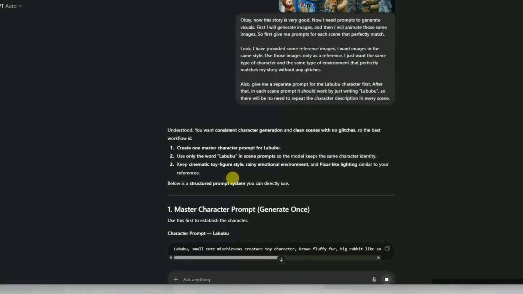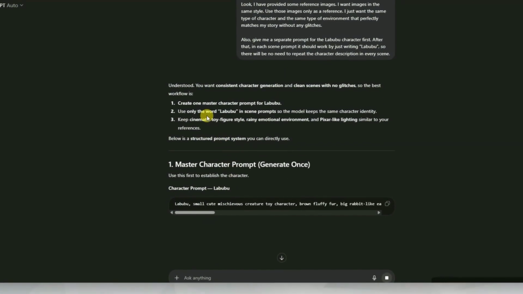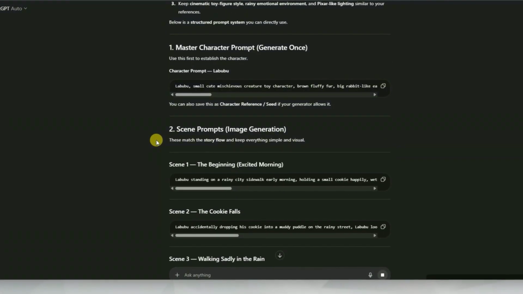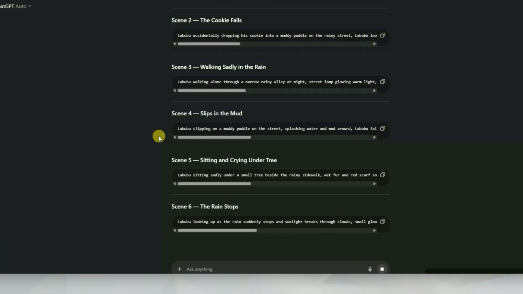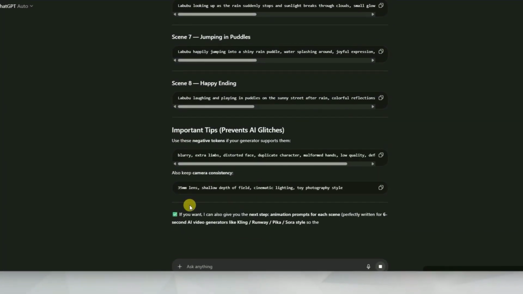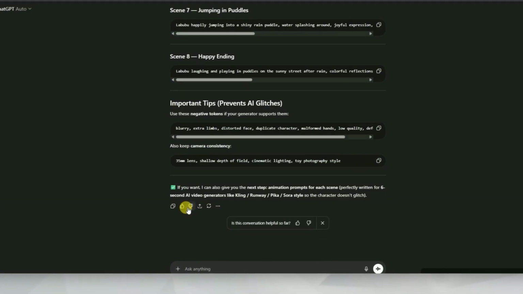This master prompt will help us generate the main character first. After that, ChatGPT will generate prompts for every scene. Once I click send, you can see ChatGPT instantly writes all the prompts for each scene. And right at the top, it also provides the master prompt so we can generate our character.